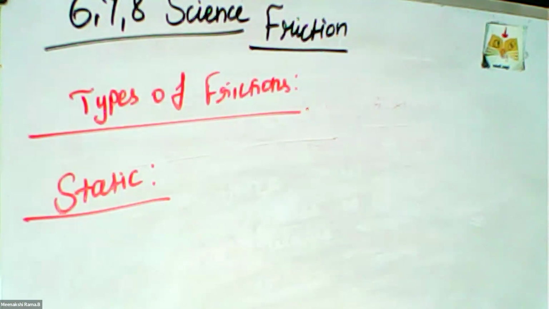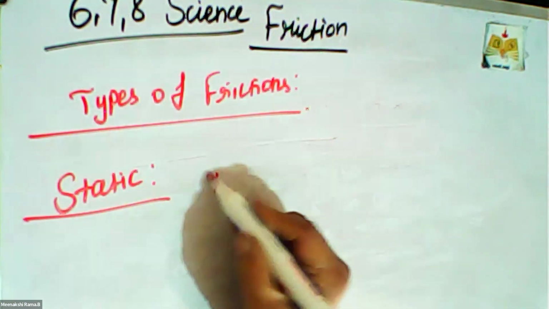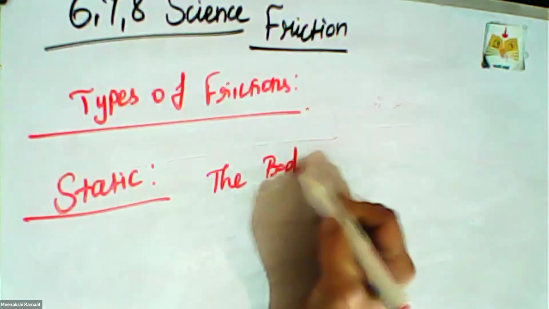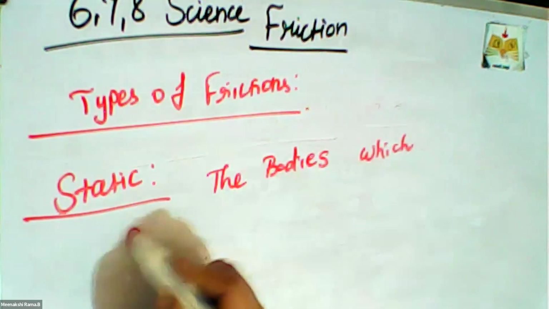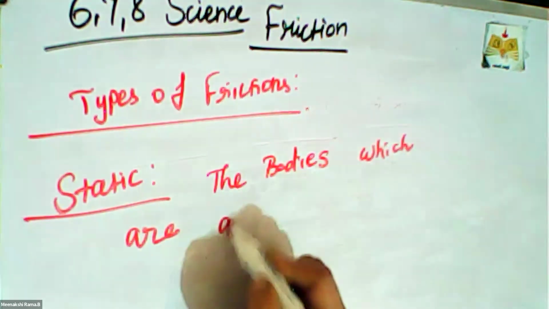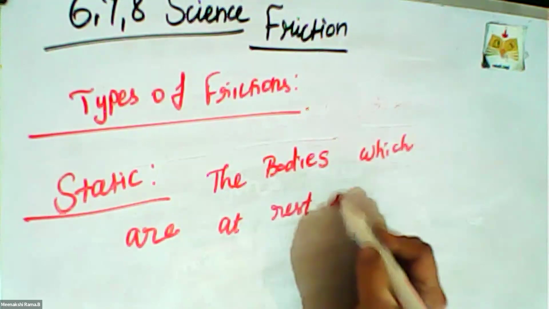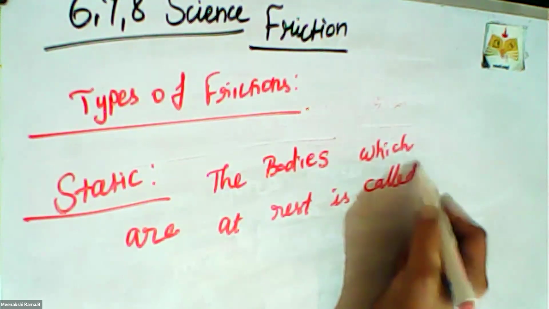Kinetic friction means the motion of bodies. A moving bus, a moving car, moving wind, these are all examples of kinetic friction. Static friction: the bodies which are at rest.